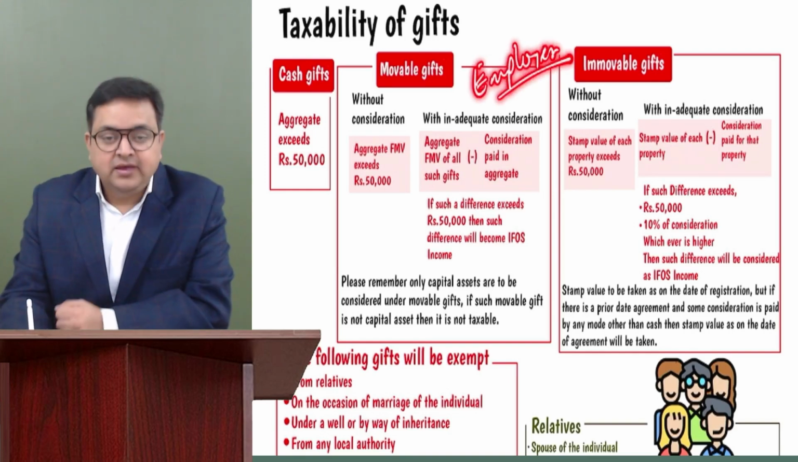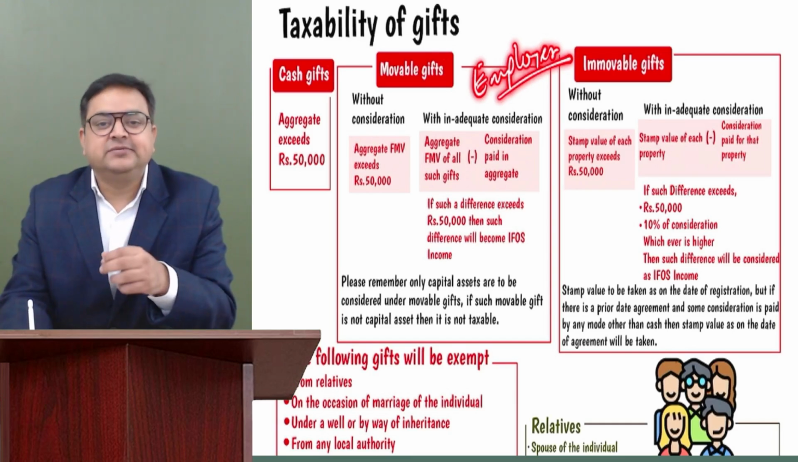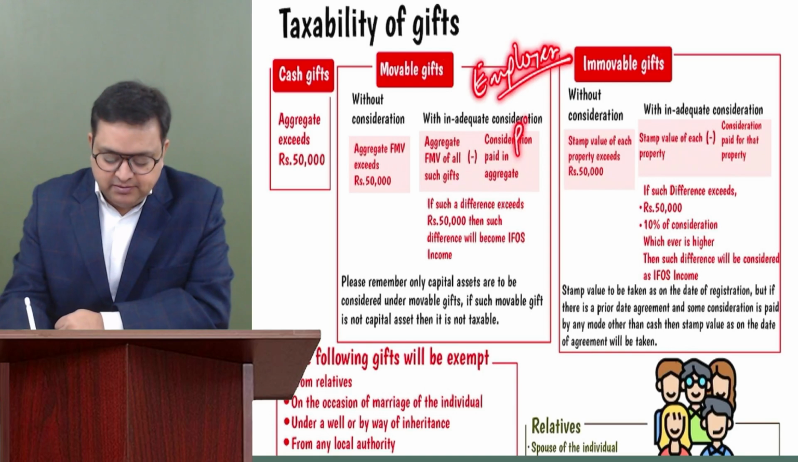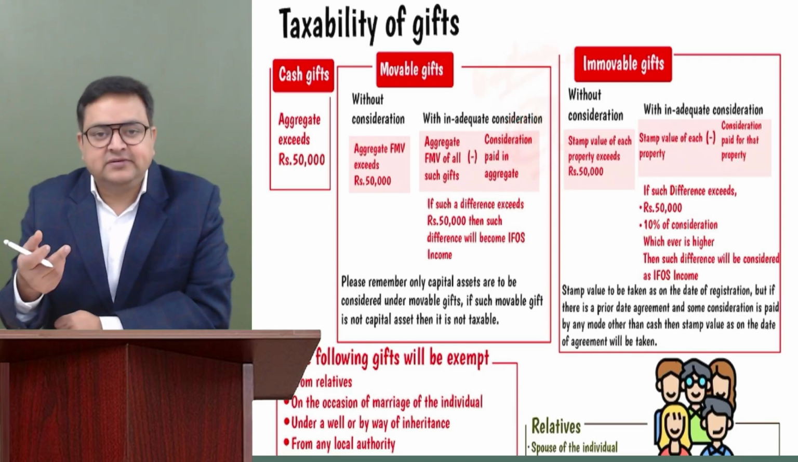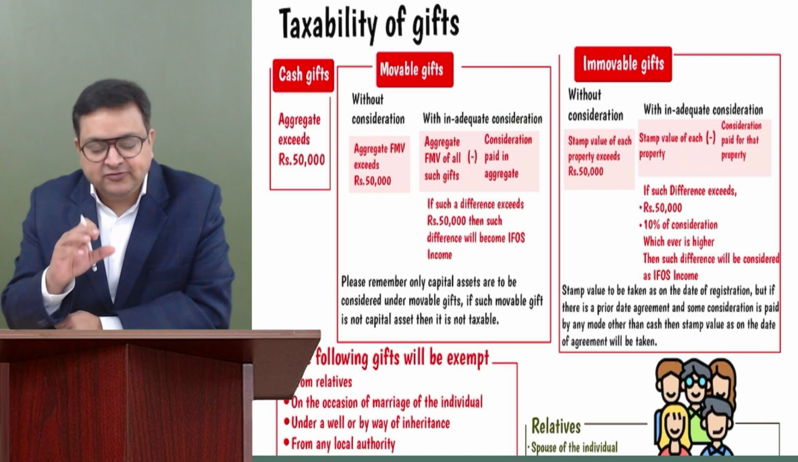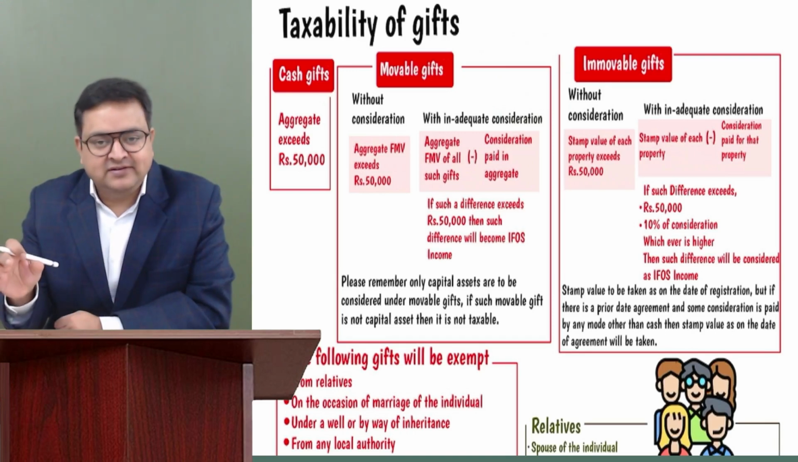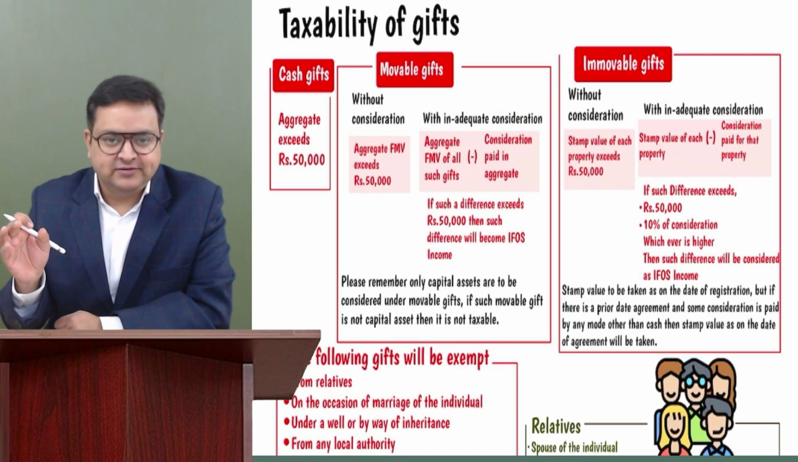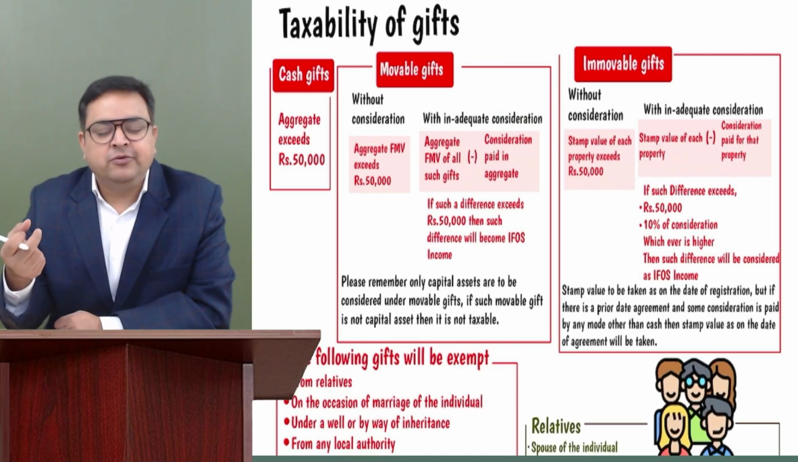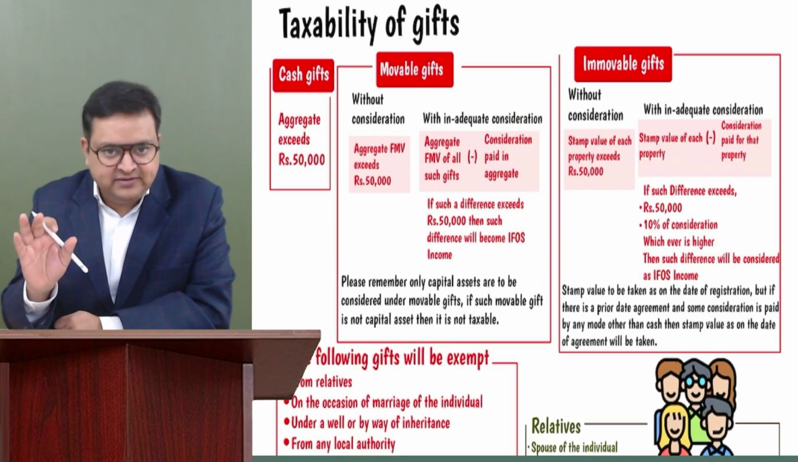Got it? If you receive from your clients, customers, or during the course of your business or profession, then it is PGBP income. You understand? It is PGBP. But if you receive from others, it is your IFOS income. So gifts received from others, other than employer, other than customers, clients, etc., would be your IFOS income. But we understand that there could be some exceptions also. Gifts received from relatives, etc., are exempt. That we will be seeing.